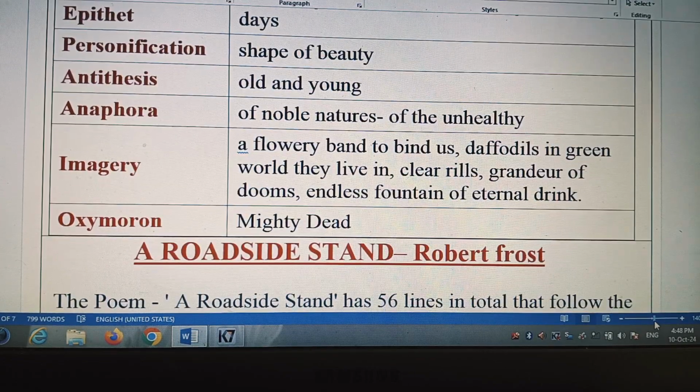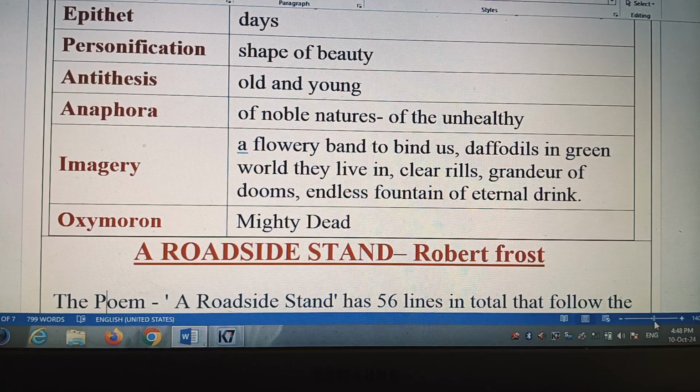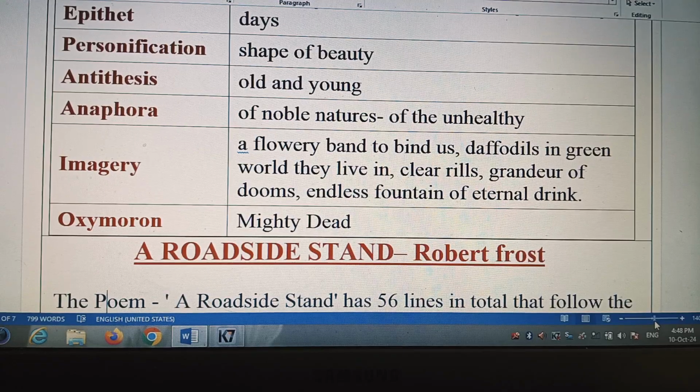Anaphora: we have already discussed anaphora, noble natures, of the unhealthy. And imagery: a flower band to bind us, daffodils in green worlds, they live in clear rills, grandeur of the dooms, endless fountain of immortal drink. Actually, all these are imagination, figments of the poet's mind. Daffodils are a kind of yellow flower; the green world they live in. Clear rills are small rivers and streams. All of these are imagined here. That's why the poetic device is imagery, that is imaginary.